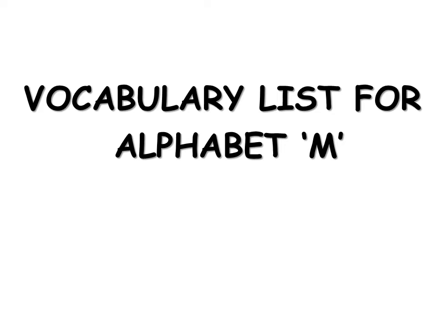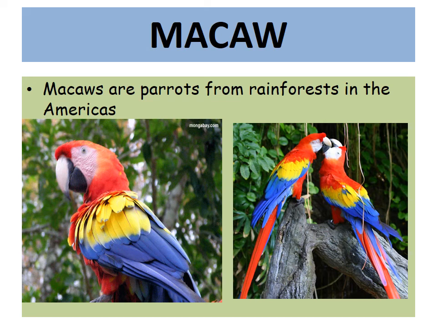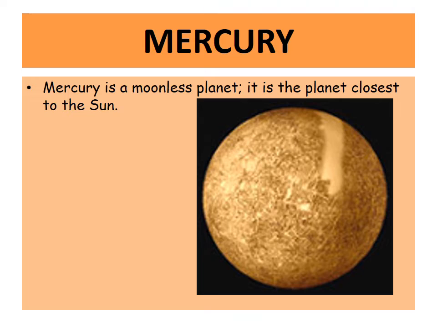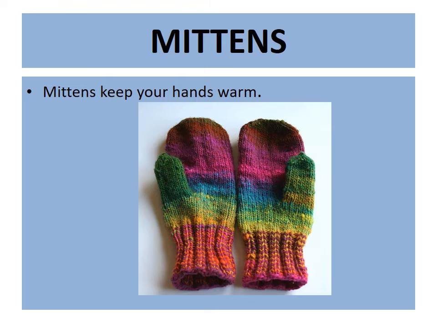Vocabulary list for alphabet M. Macaw. Macaws are parrots from rainforest in the Americas. Mercury. Mercury is a moonless planet. It is the planet closest to the sun.